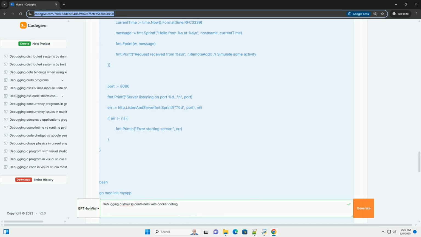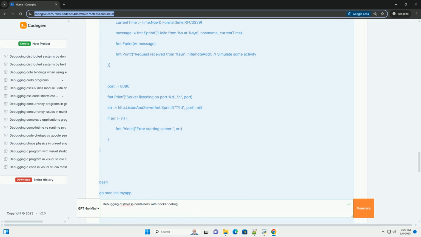Customization, debug profiles and Dockerfile integration. 7. Advanced scenarios, debugging multiple containers, remote debugging. 8. Security considerations. 9. Troubleshooting common issues. 10. Best practices for debugging Distroless containers.